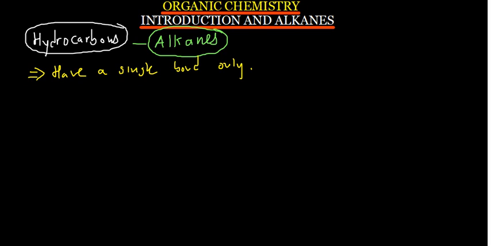So they have a general formula. Their formula is CnH2n+2. You need to know this. This is the general formula for all alkanes, okay? So you name alkanes depending on how many carbons they have.